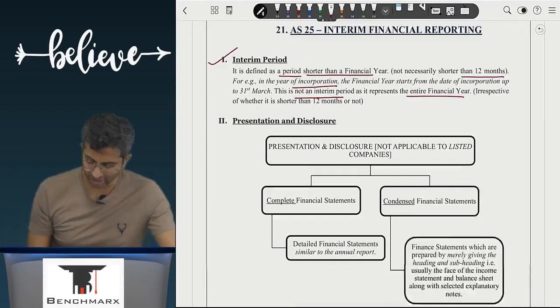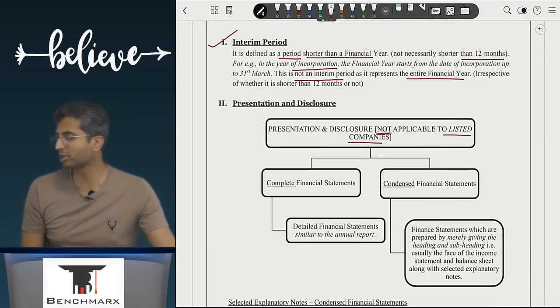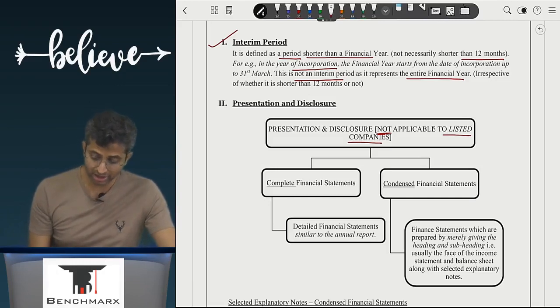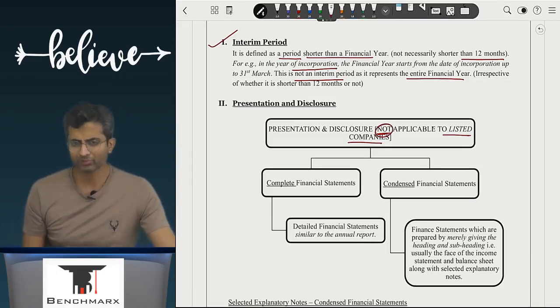So when we look at the presentation and disclosure, this presentation and disclosure is not applicable to listed companies. Do you understand what is meant by listed companies? Companies which are quoted on the stock exchange, the NSE, BSE, etc. These presentation and disclosure guidelines are not applicable to listed companies. Why? Because for listed companies, there is a special presentation format.